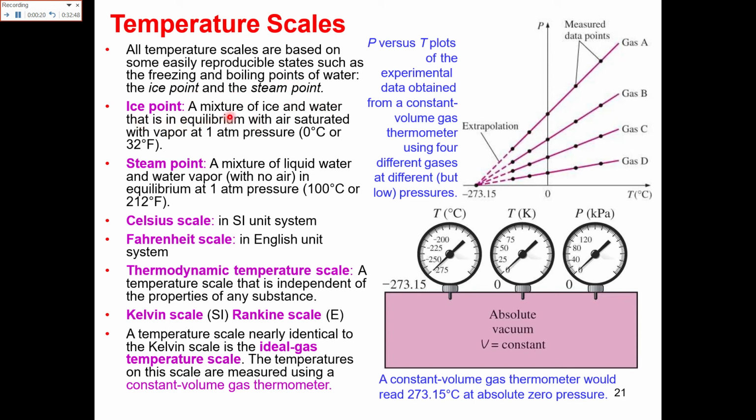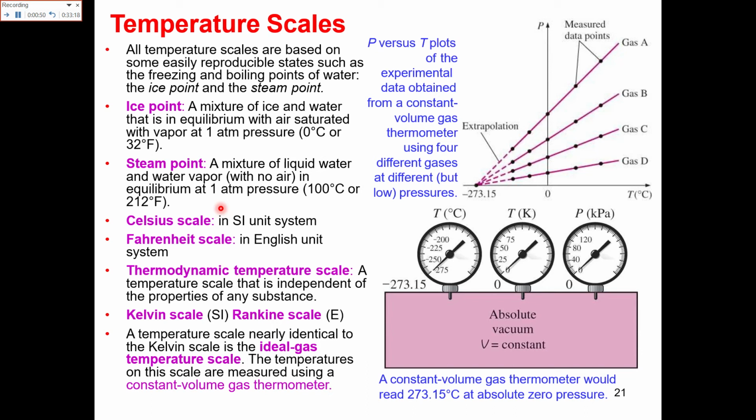Ice point: a mixture of ice and water that is in equilibrium with air-saturated vapor at 1 atm pressure and 0 degrees Celsius or 32 Fahrenheit is known as the ice point of the water. Now the steam point: a mixture of liquid water and water vapor in equilibrium at 1 atm and 100 degrees Celsius or 212 Fahrenheit is known as the steam point of the water.